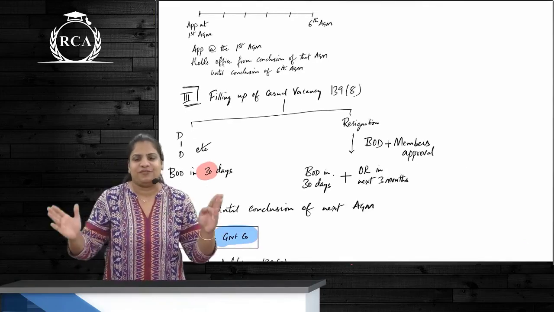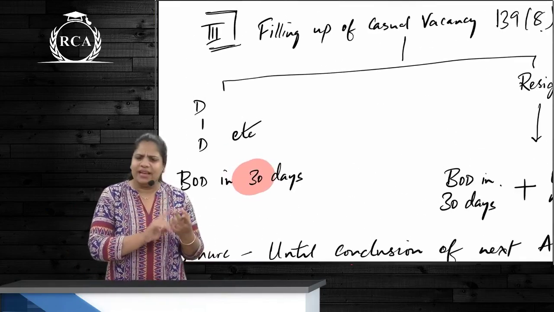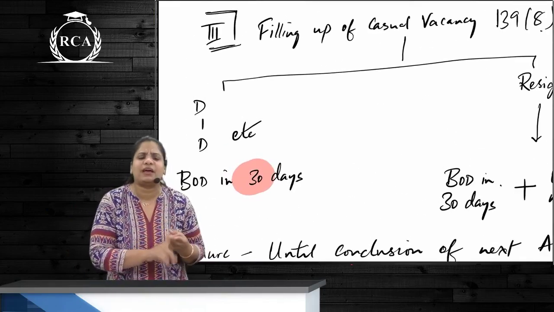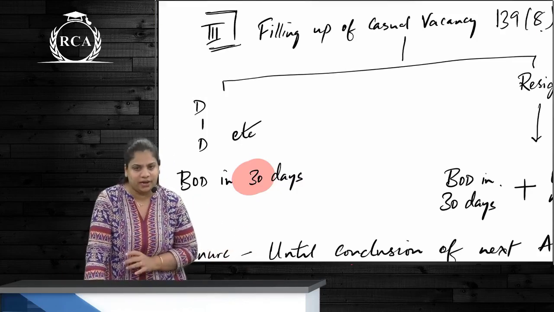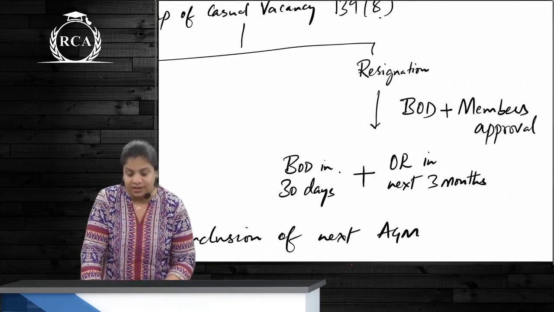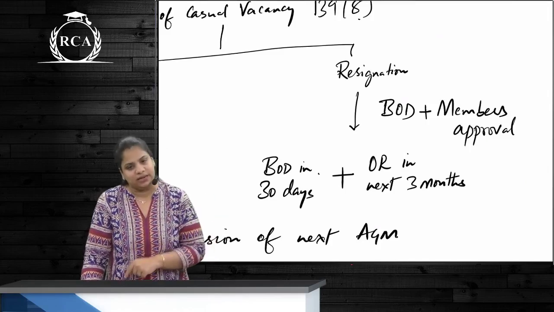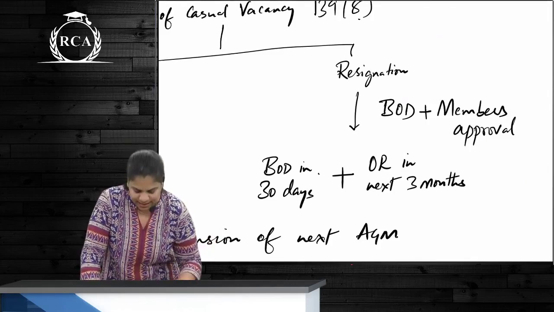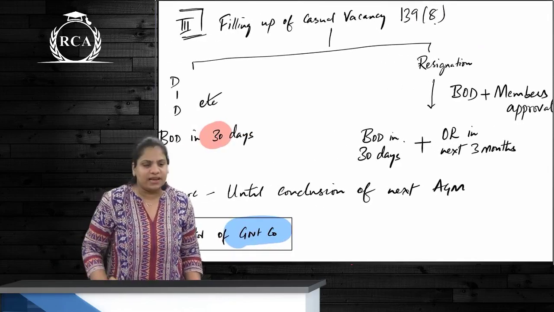So we have classified if casual vacancy is caused due to death, incapacity, disqualification or any other reason, then who appoints the auditor? Board appoints within how many days? 30 days. And if auditor resigns, then dual approval. First is the board within 30 days plus the members. Members will pass what? An OR in the next 3 months.